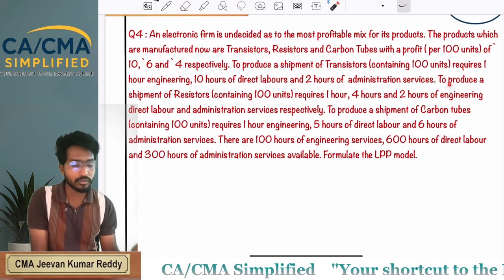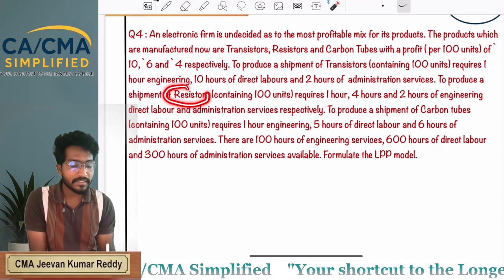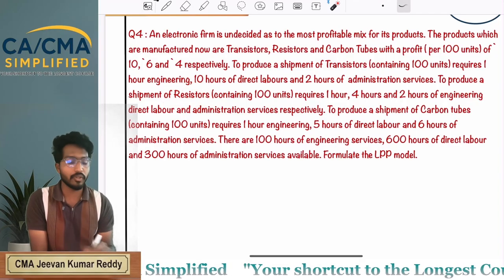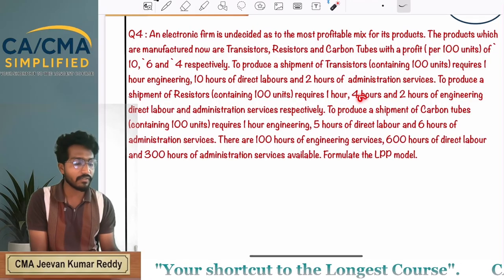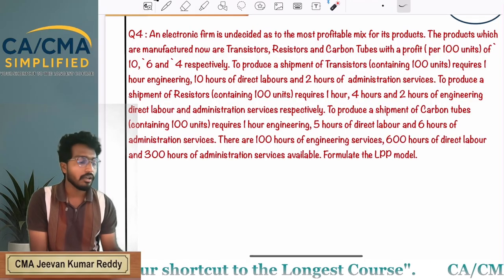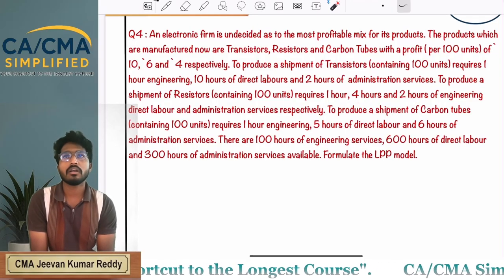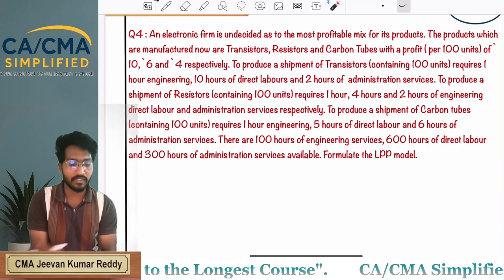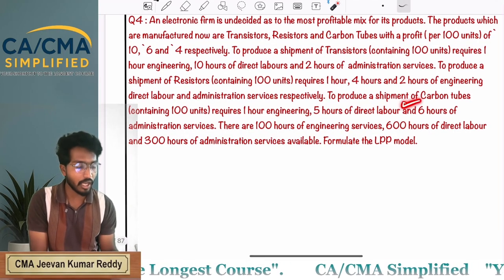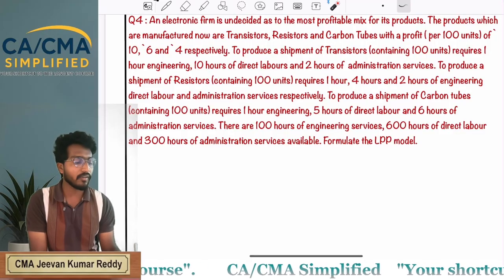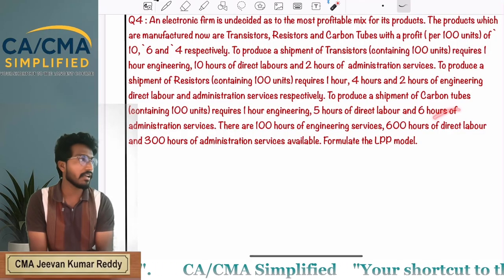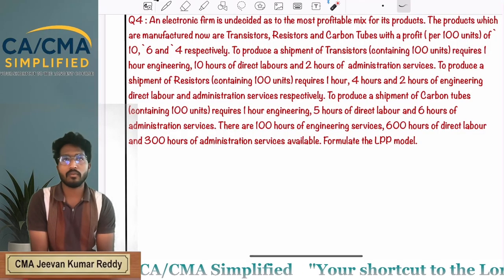For 100 units of resistors, you require 1 hour of engineering, 4 hours of direct labor and 2 hours of administration service. For carbon tubes, you require 1 hour of engineering, 5 hours of direct labor and 6 hours of administration service. Okay, very good.